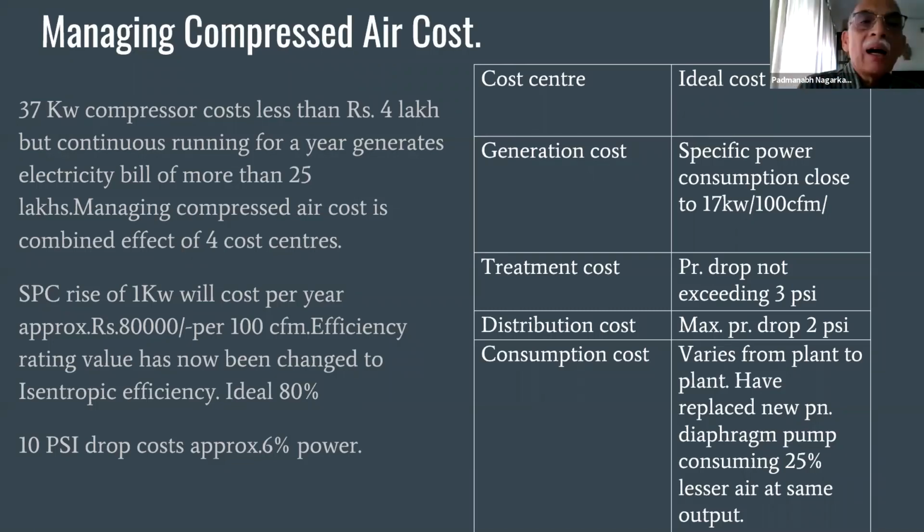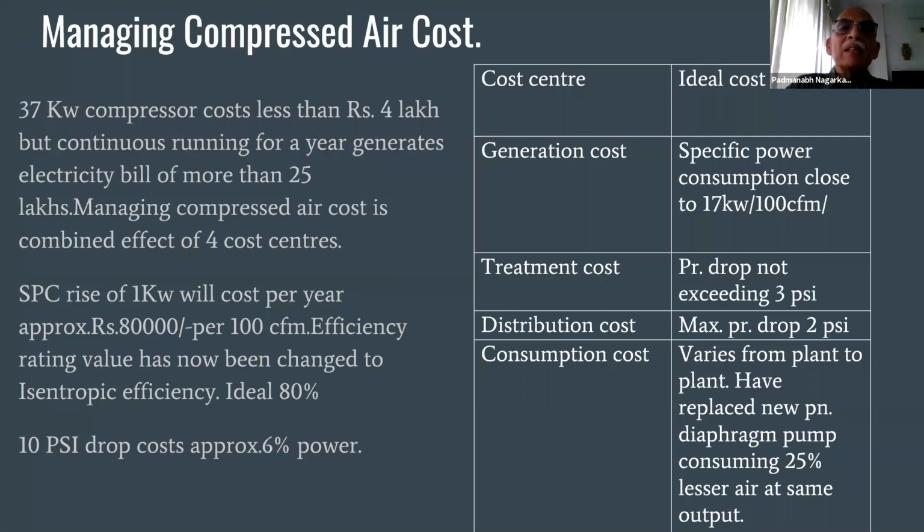Artificial demand. Suppose you have a compressor house and a compressor, and accordingly you make design calculations and make a piping. After some time you expand your plant, so you have another shop connected to this pipeline. Many times the receiver sizing is incorrect and the pipeline sizing is incorrect.